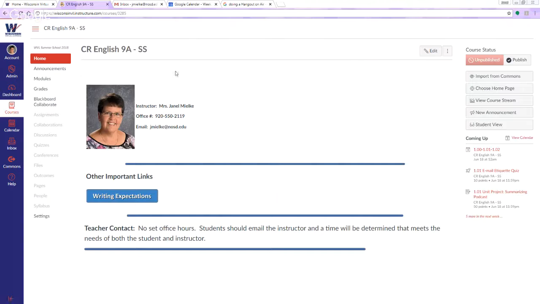The first thing that comes up is my home page, and that's where you can find my phone number along with my email address and some writing expectations. I don't have set office hours during summer, but if you need to meet with me, all you have to do is email me and I will find a time that works for both me and you, and we'll meet together probably in a Google Hangout. So that's the home page.